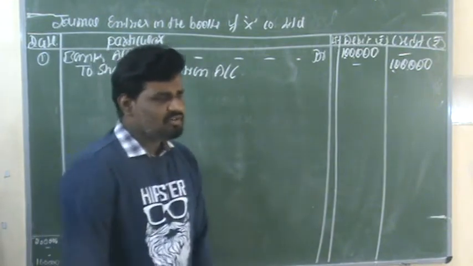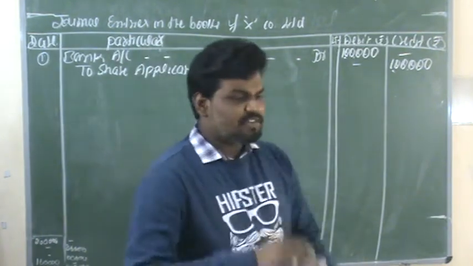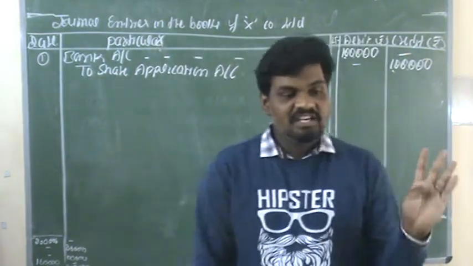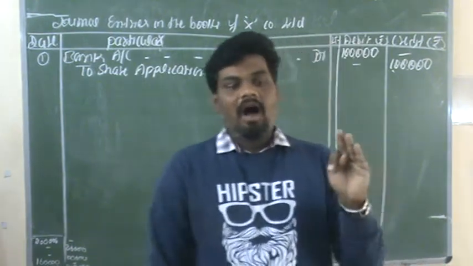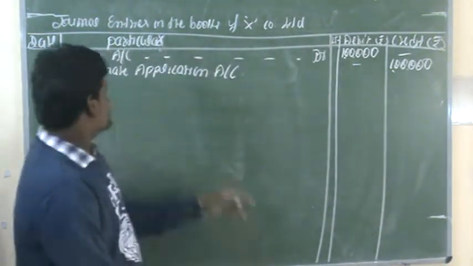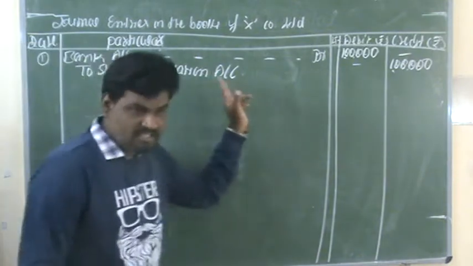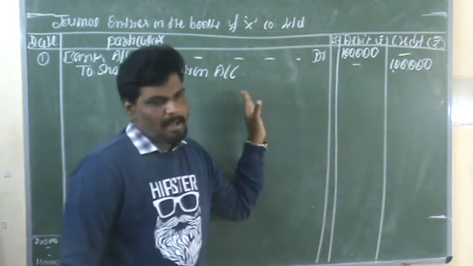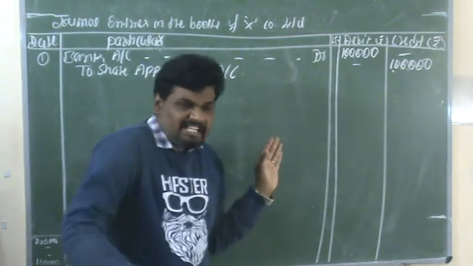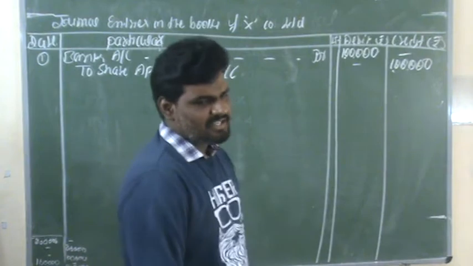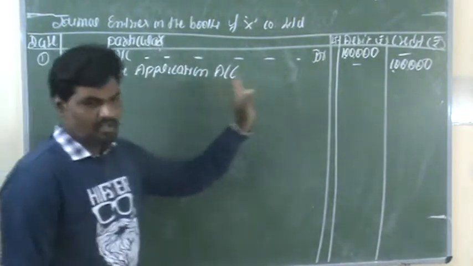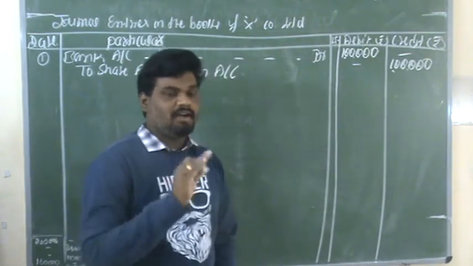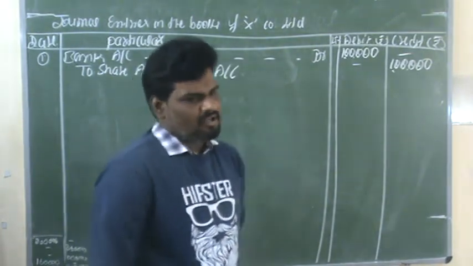This is the receipt of application money: bank account debit to share application account. When the company specifies the shares, whether equity shares or preference shares, we can show the equity share application account or preference share application account. But in this question, they have not specified any shares. That's why we just mention share application account only. This is the first journal entry, bank account debit to share application account.